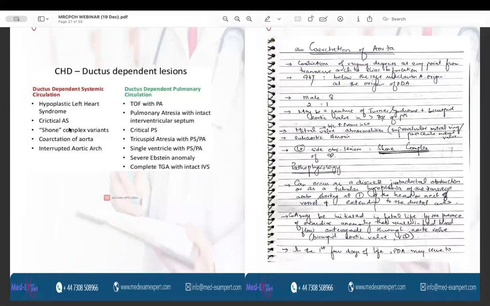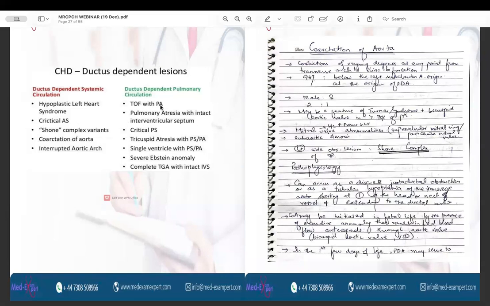In case of critical aortic stenosis, again, the left ventricle is not able to send the blood into the aorta because of the obstruction in the outflow tract. So again, the ductus arteriosus has to be kept open with the prostaglandin E1. If it is not opened with the help of the prostaglandin E1 infusion, this is detrimental and the baby is going to collapse. Again, in coarctation of aorta, there is narrowing along the length of the aorta, so the blood is not going to flow and distribute evenly across the systemic circulation. So the ductus arteriosus has to be kept patent.